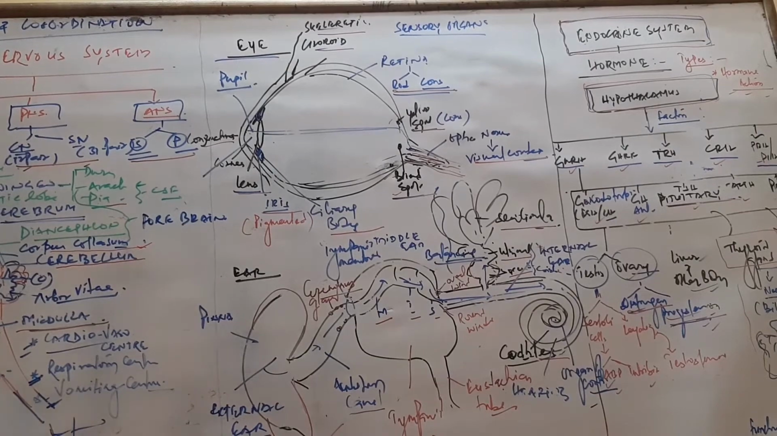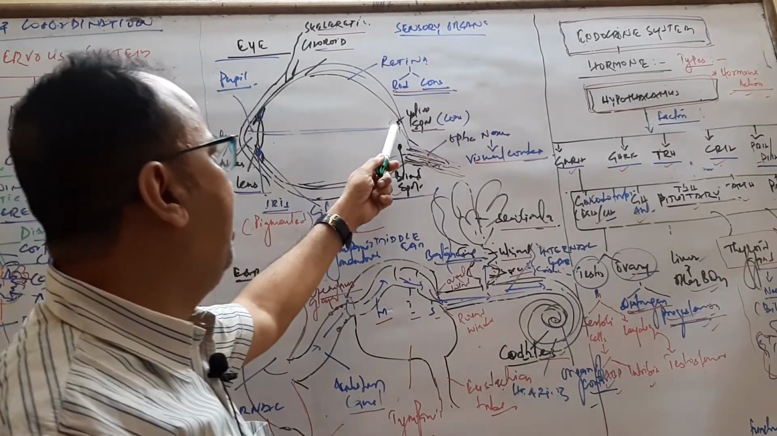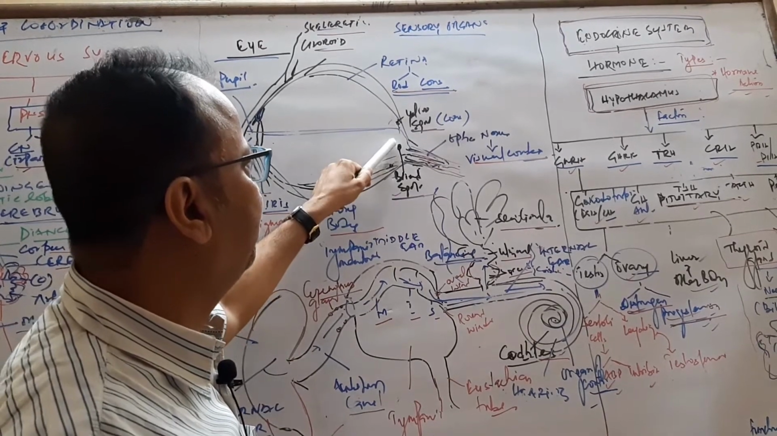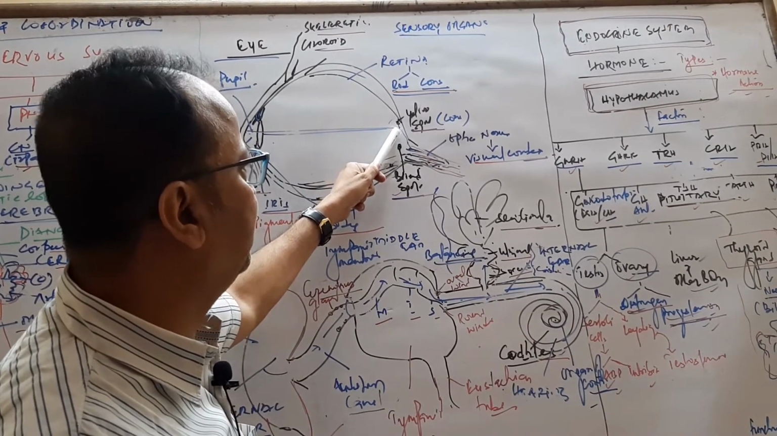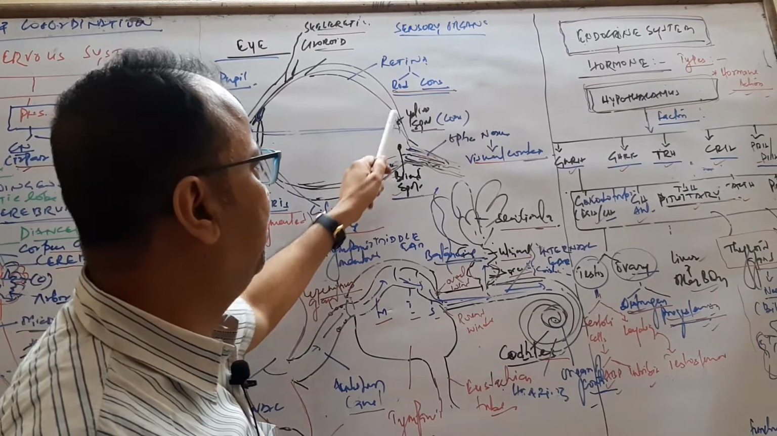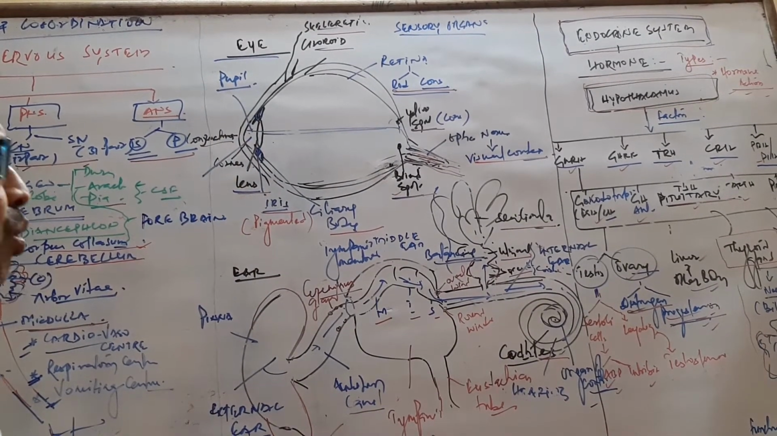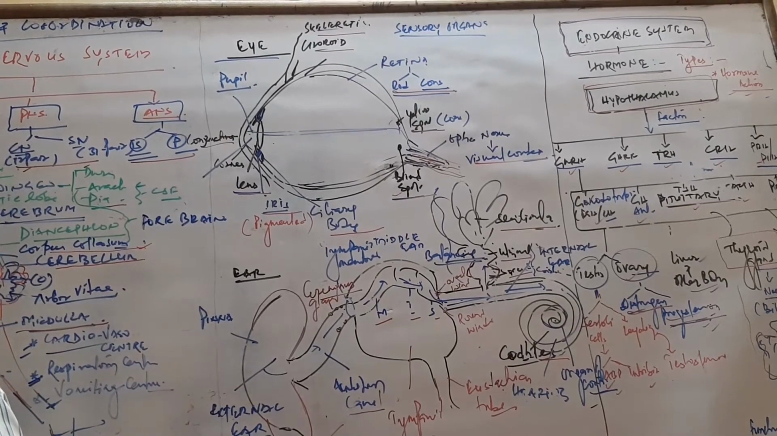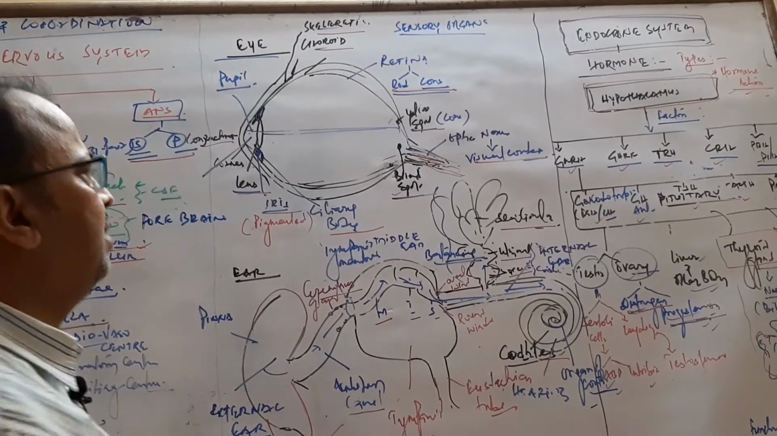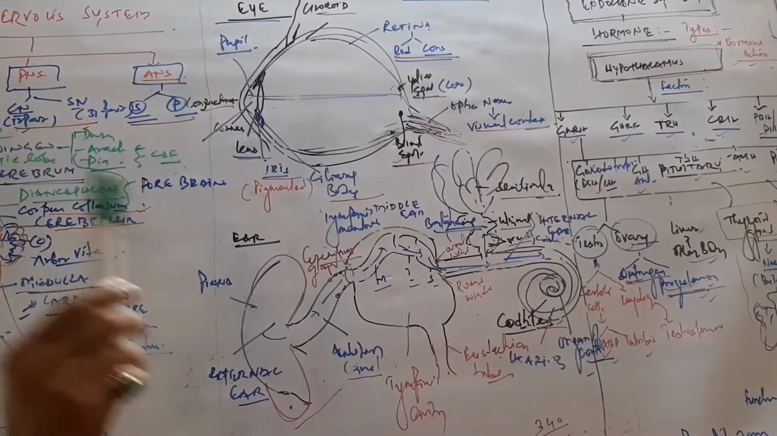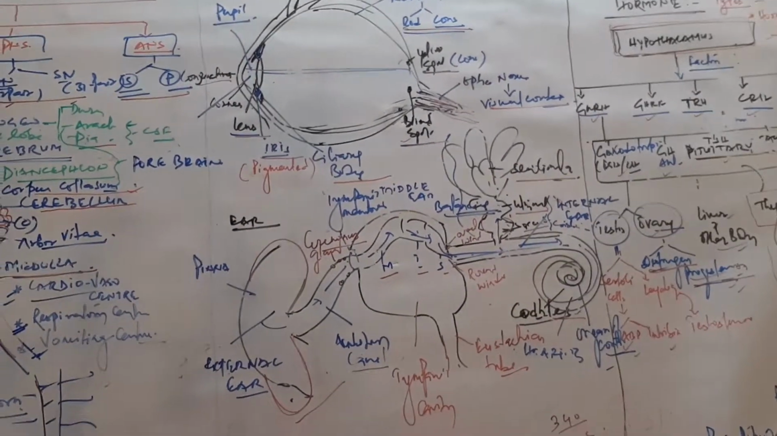So this is the structure. In the retina, two spots are present: the yellow spot and the blind spot. In the yellow spot, only cone cells are present, and in the blind spot, both rods and cones are absent. The optic nerve arises from the blind spot, and then the real image is formed.